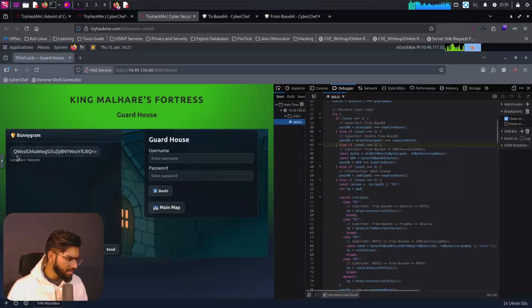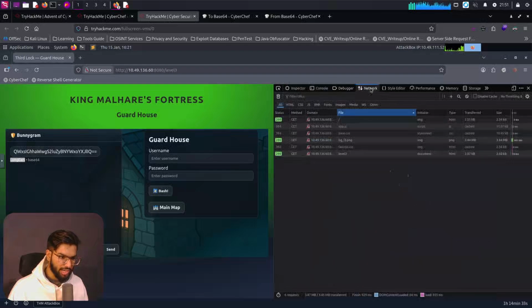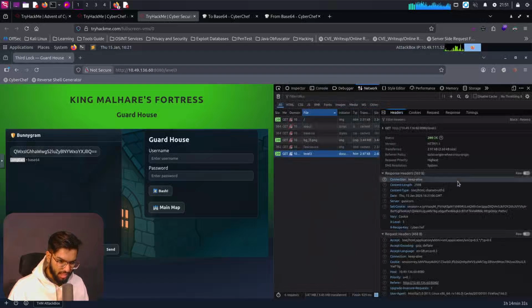Yeah, again, I guess it's the same thing. It says hail to King Malhare. This time, it's the long years. That's the guard name. What is the logic for the third level? So CyberChef from base 64 and it's passing through XOR and the key is the recipe key. Okay, what about the network? What does that say? We get the XOR recipe key to be CyberChef.